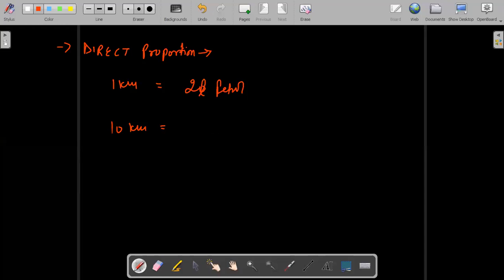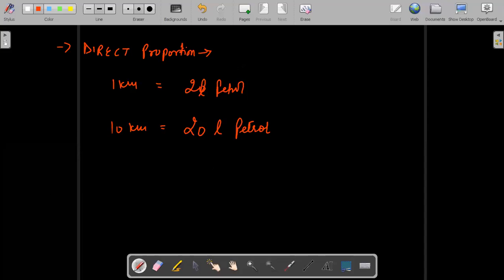If for 1 kilometer you are using 2 liters of petrol, for 10 kilometers you will use 20 liters of petrol. Yes, this is known as direct proportion.